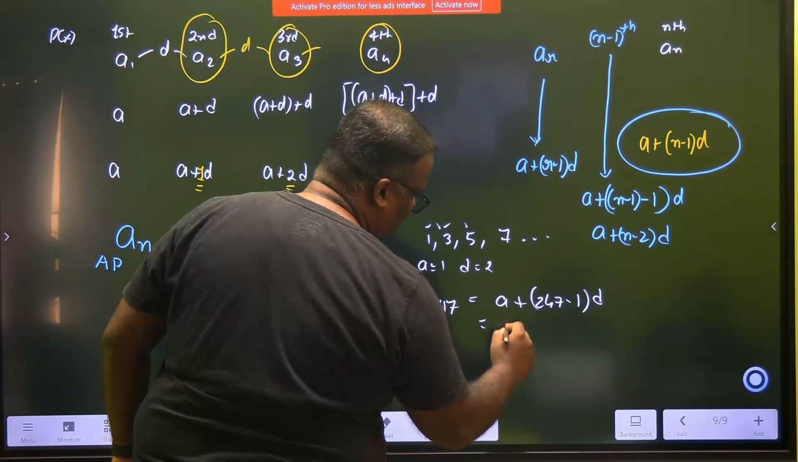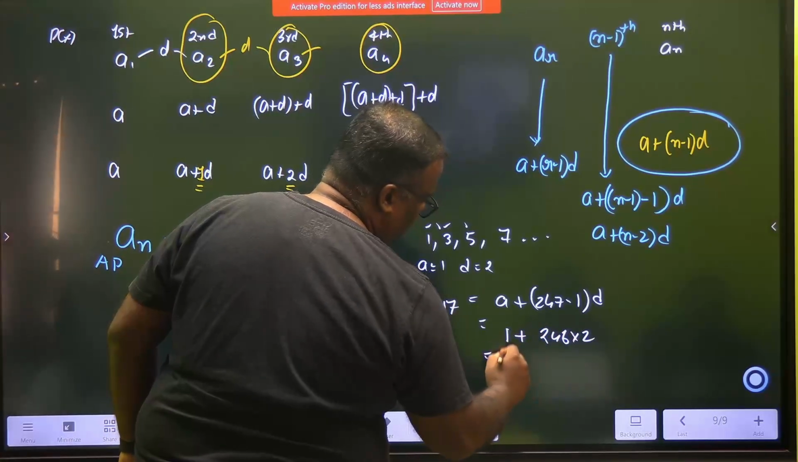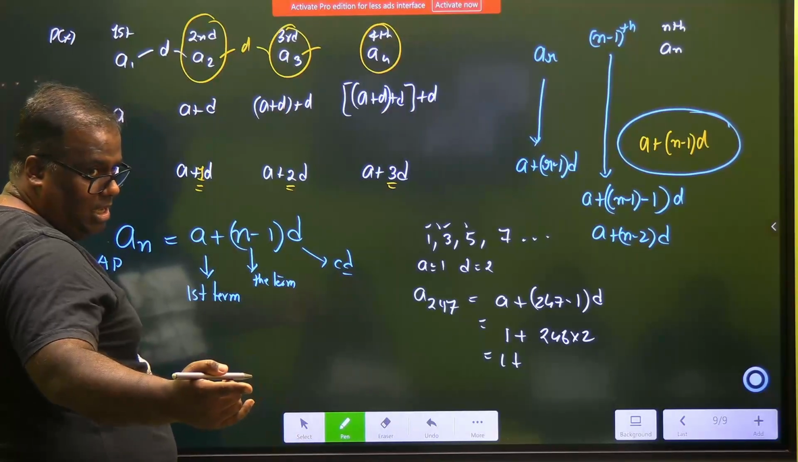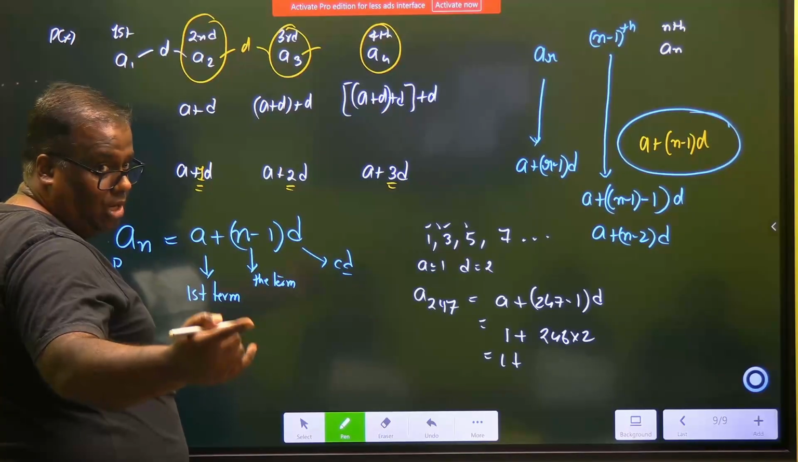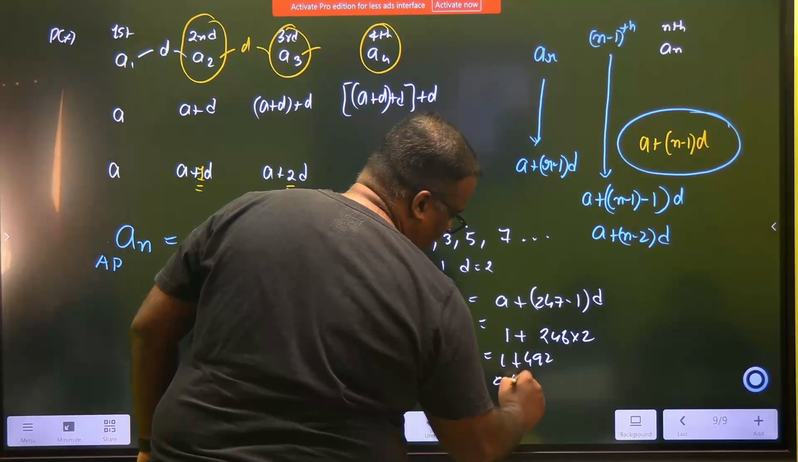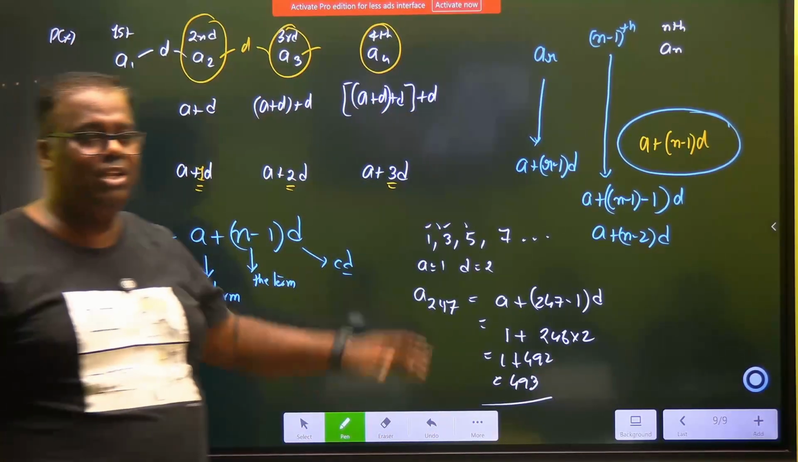A247 is A plus 247 minus 1 into D. What is our A? 1. 1 plus 246 into 2. So it is 1 plus, 200's double is 400, 40's double is 80, and 6's double is 12. So 492. 492 plus 1, it should be 493 is that number. Even without writing out the whole series, you have found it.